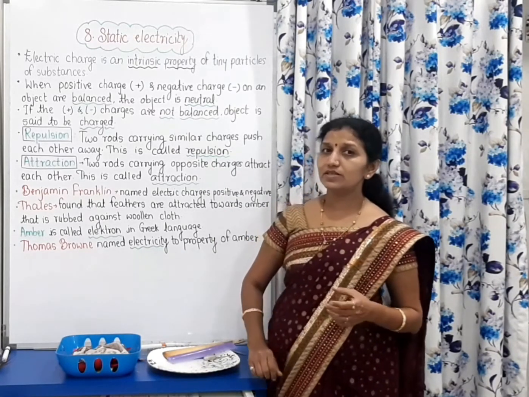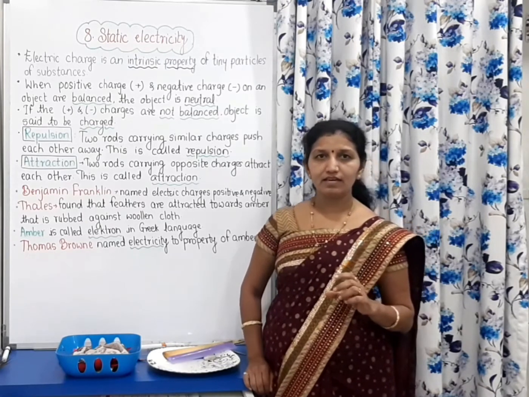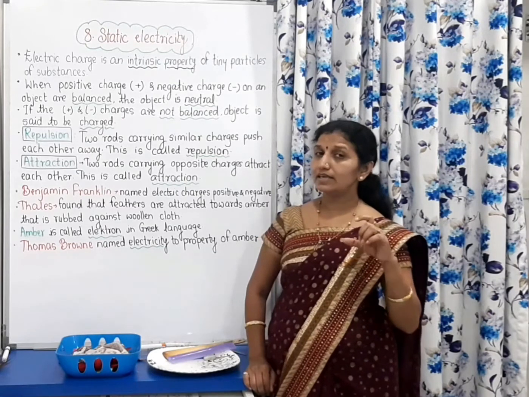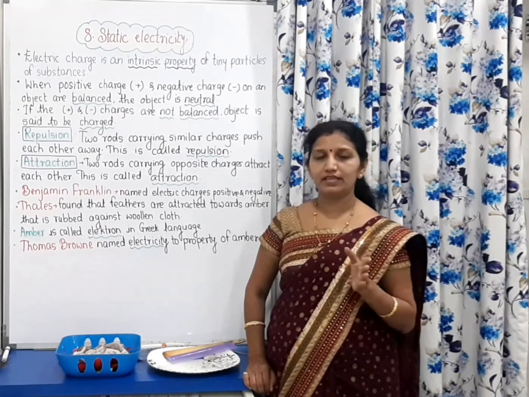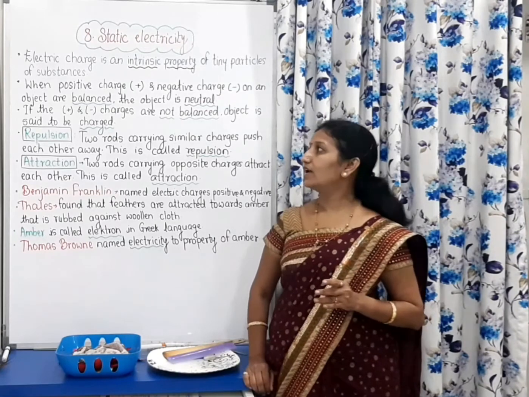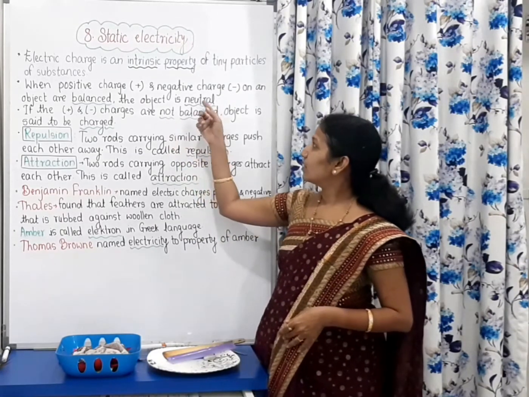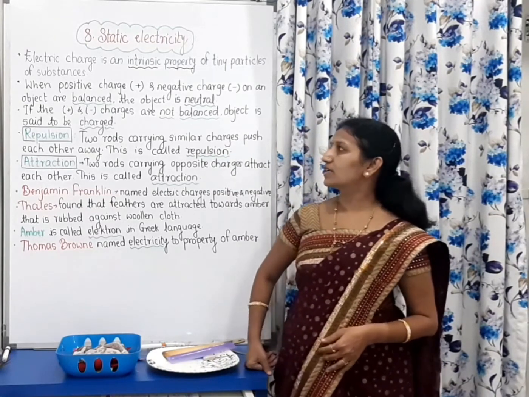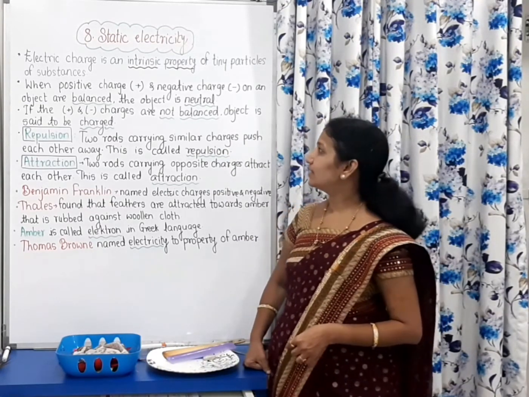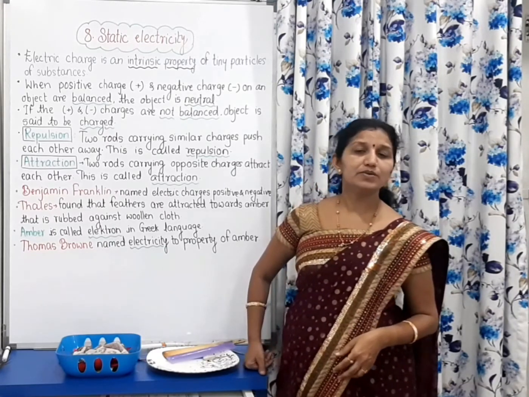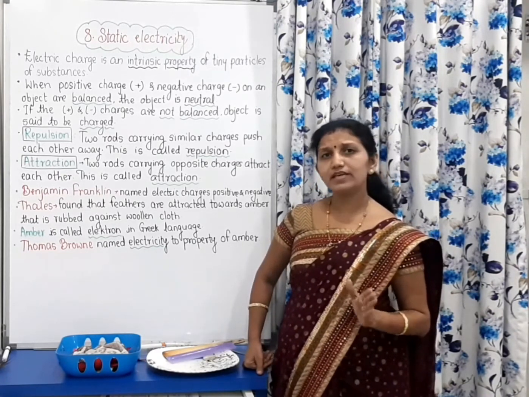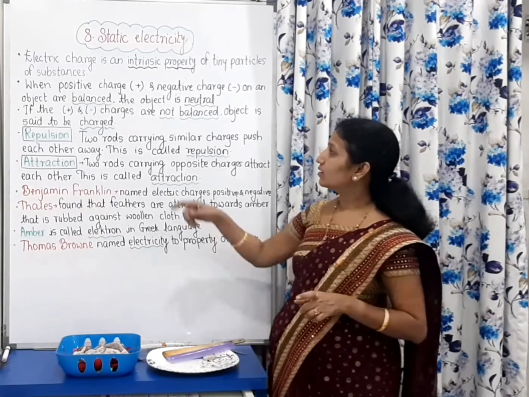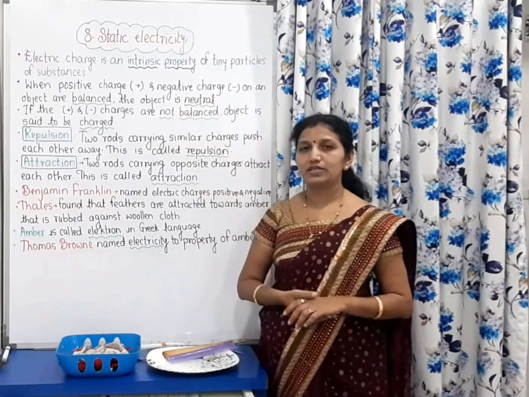Now, these positive charges are stationary, they are at rest, but the negatively charged particles are always in motion. When positive charge and negative charge on an object are balanced, the object is said to be neutral.